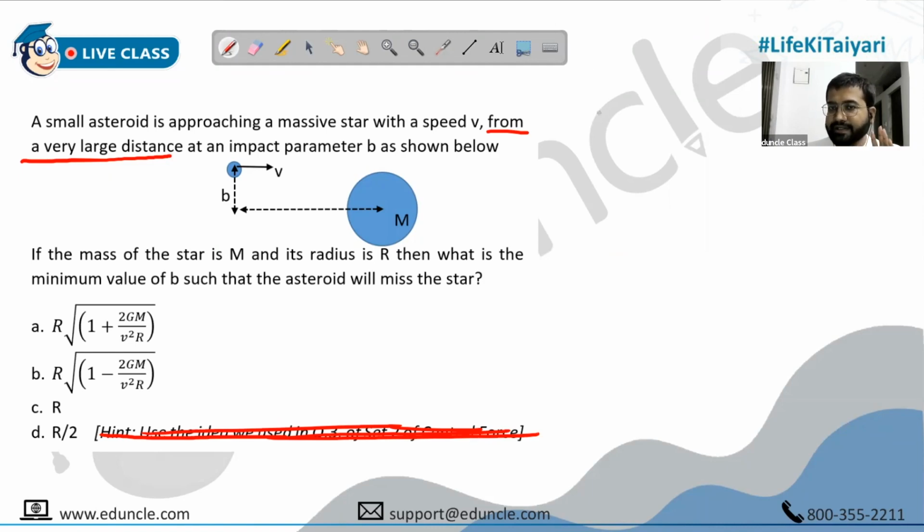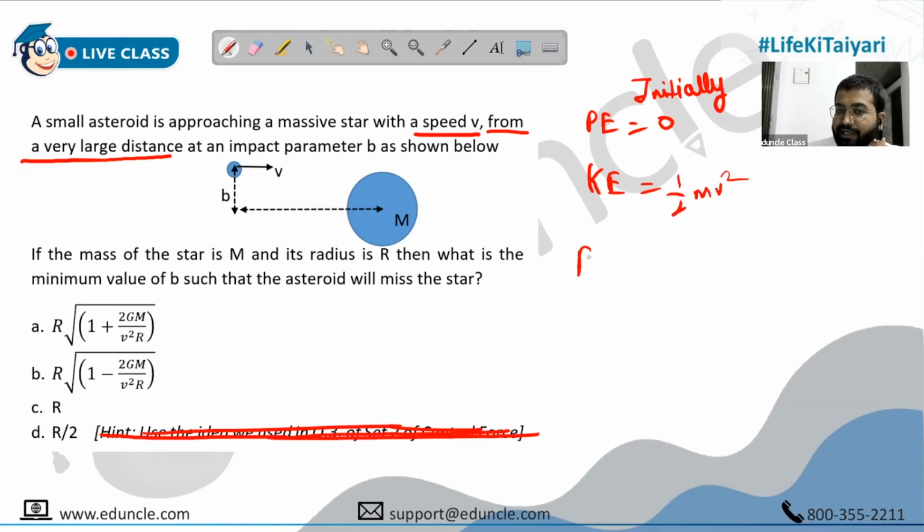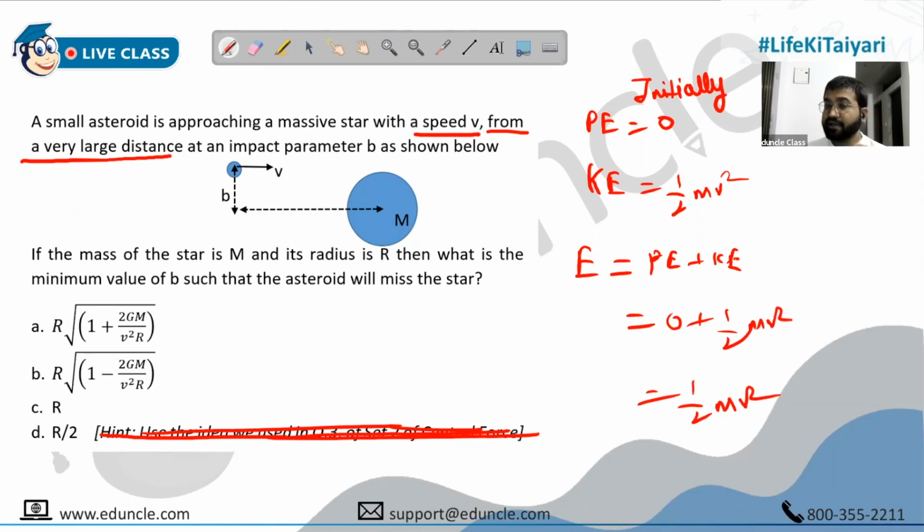So at infinite distance, potential energy would be zero initially, don't you think? It's a gravitation question. So potential energy will be zero, but it was approaching a massive star with a speed v. So the speed of the asteroid initially was v. So there is a kinetic energy, people, which is half mv square. So what will be the total energy? Potential plus kinetic. So this will be 0 plus half mv square, which is half mv square. So total energy is half mv square. This should remain constant always. Now listen. They are asking us, if the mass of the star is capital M, this is it.